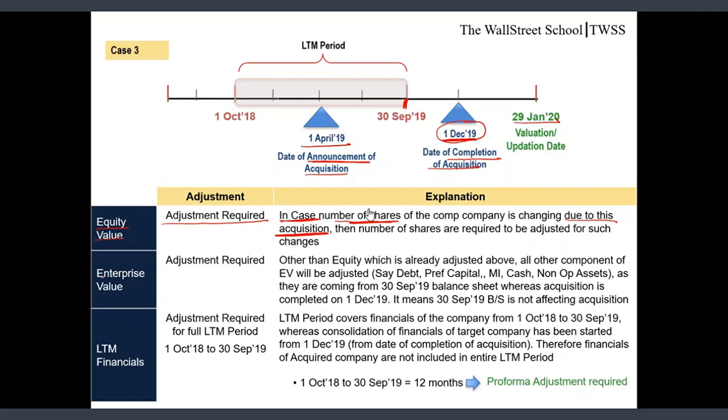But in case of a cash deal, friends, we are not required to make any adjustment in the number of shares, and my equity value will not be impacted by this acquisition. Enterprise value.